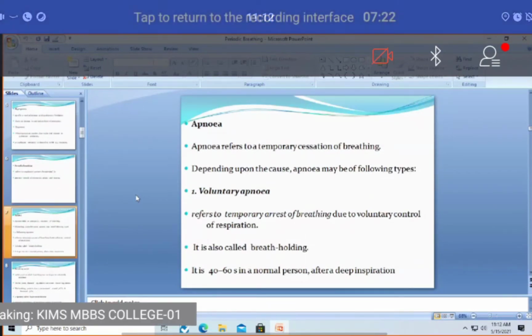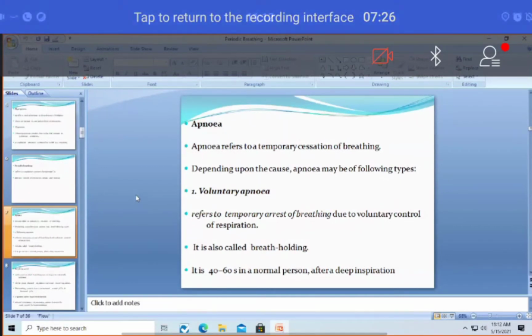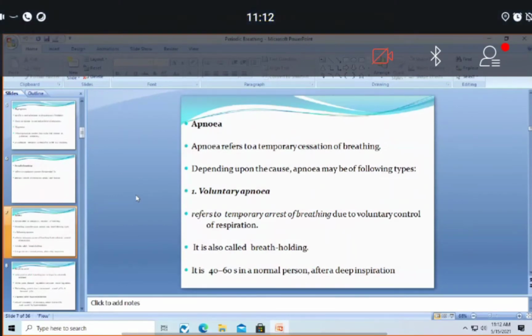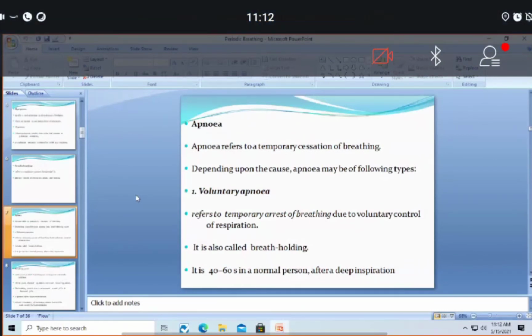Then coming to apnea, we will discuss some points. What is apnea? Complete cessation of respiration, or complete cessation of breathing activity, is called apnea. In this, there are certain things like voluntary apnea. Voluntary apnea is called breath holding in common man's term.